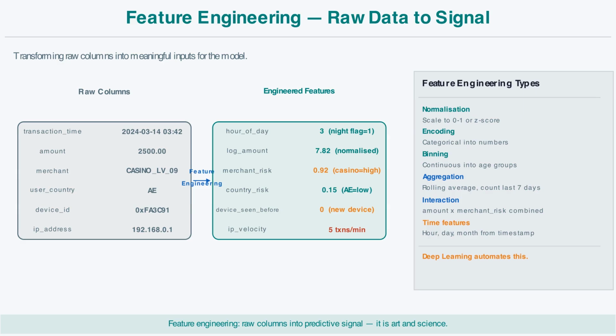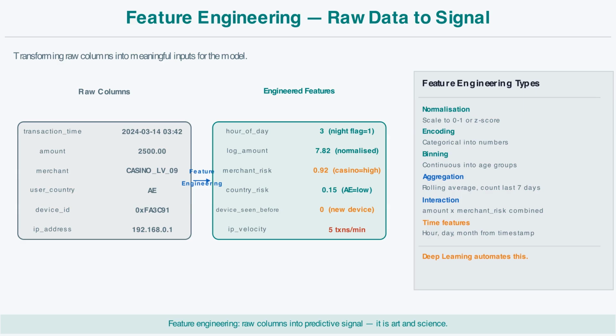A timestamp alone tells the model nothing useful. But if you engineer new features from them, the hour of day, flagging 3 a.m. as suspicious, a log-scaled amount, a merchant risk score based on historical fraud rates, whether the device has been seen before, and the number of transactions per minute from this IP, now the model has actionable signal. This is the difference between a raw event log and a well-prepared feature matrix.